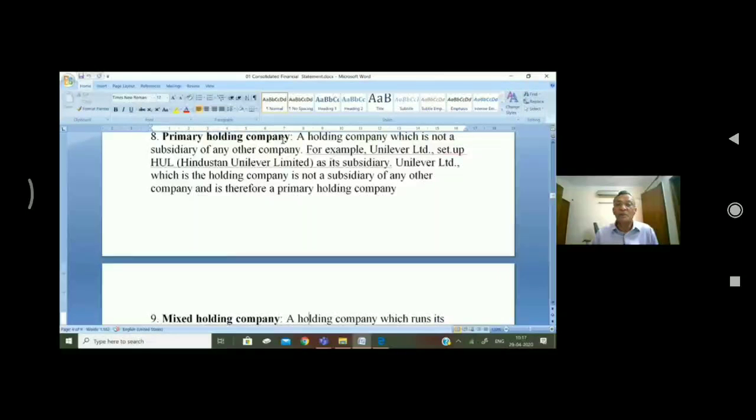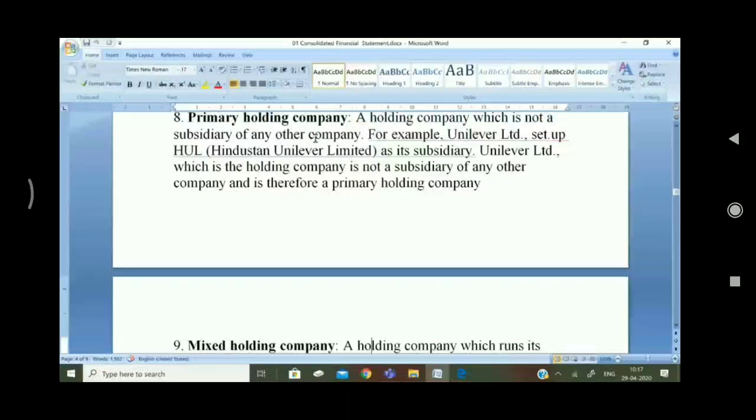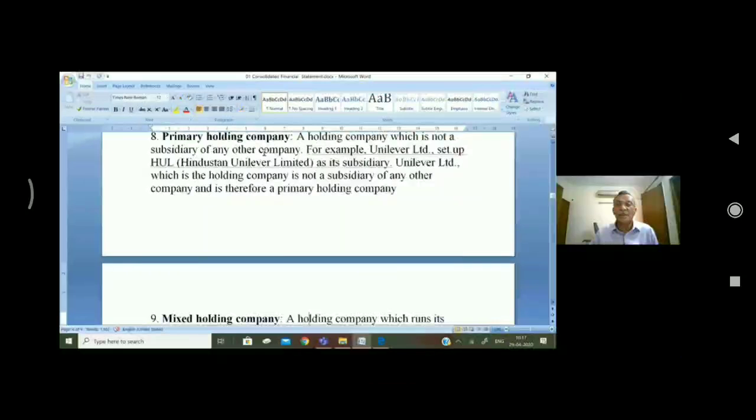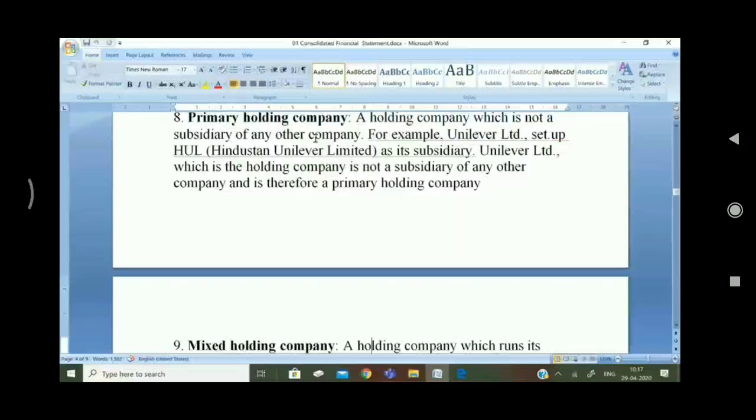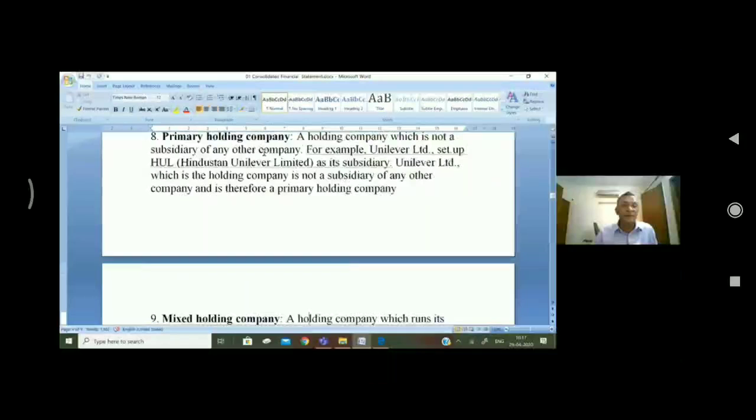For example, Unilever Limited set up the Indian company HUL, so it is not a subsidiary of any other company and it is therefore a primary holding company.